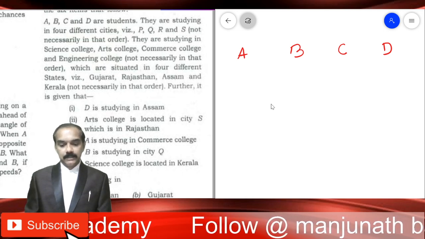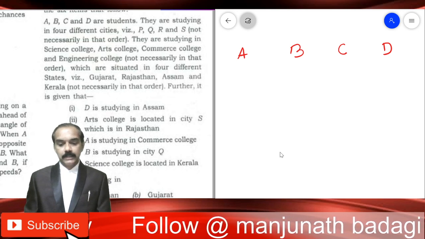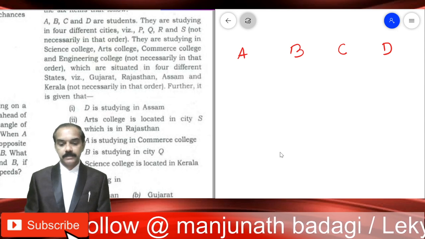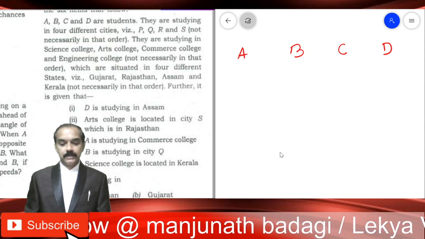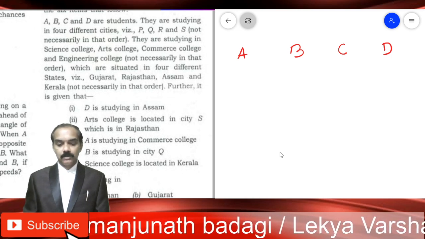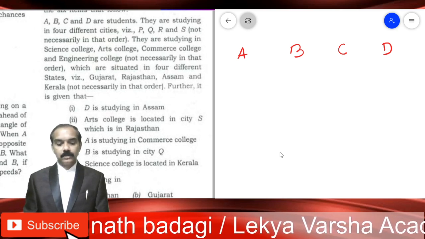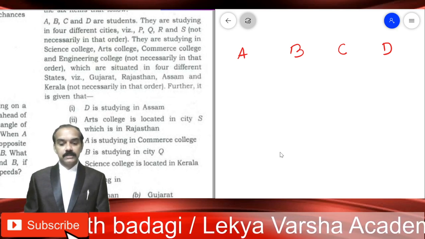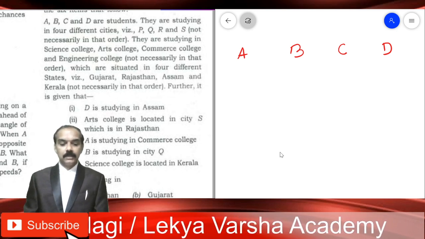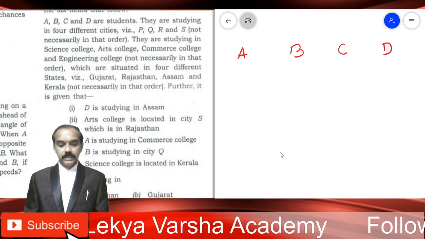First, let us read the problem once. A, B, C, and D are students. They are studying in 4 different cities, P, Q, R, and S, not necessarily in that order, that is understood in fact. They are studying in Science College, Arts College, Commerce College, and Engineering College. Of course, not necessarily in that order. Even if he doesn't give those words in the bracket, it is always understood. Which are situated in 4 different states, Gujarat, Rajasthan, Assam, and Kerala.